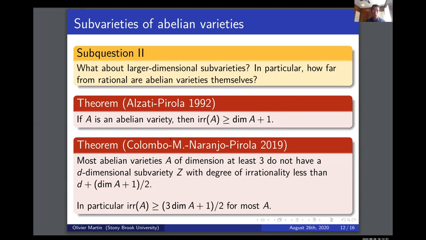What I proved with Colombo, Naranjo, and Pirola is that if you look at most Abelian varieties of dimension at least 3, they're not going to have d-dimensional subvarieties with degree of irrationality less than d plus the dimension of A plus 1 over 2. So basically, if you look at most Abelian varieties, their subvarieties are going to have a large degree of irrationality, and the degree of irrationality is going to grow with the dimension of the subvariety and with the dimension of the Abelian variety. In particular, this gave us a lower bound on the degree of irrationality which applies quite generally. All you need is that this "most" is really very important, of course. But we get this lower bound on the degree of irrationality, which improves on this lower bound of Alzati and Pirola.